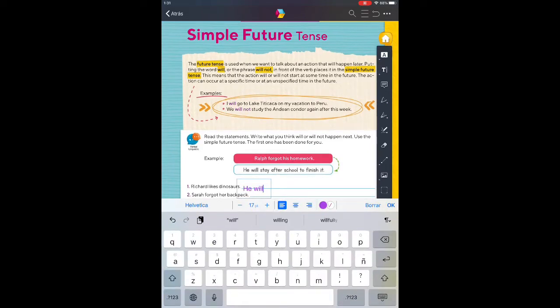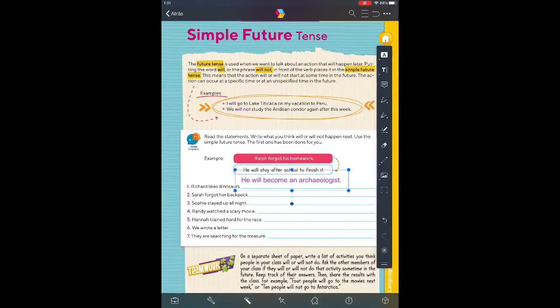he will become, it's an example, okay? You have to write yours. He will become an archaeologist, for example. Can you see? I use the will and I am completing the sentence. Okay? So the rest of the sentence, you're going to write it as you wish, okay? You need to complete the sentence with something else.